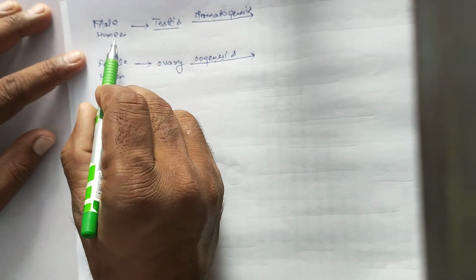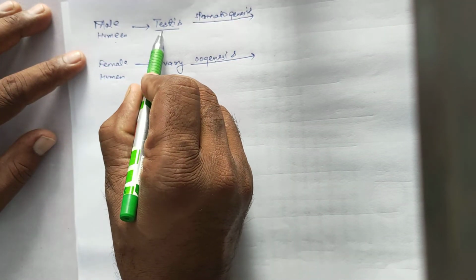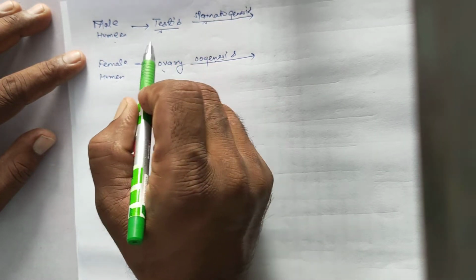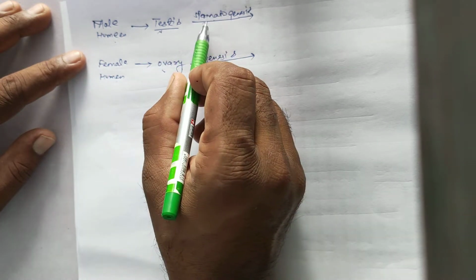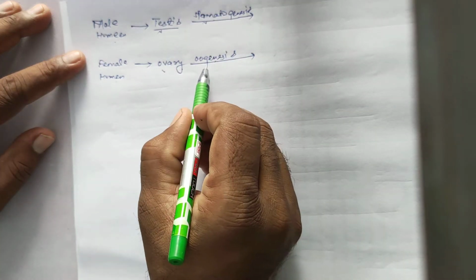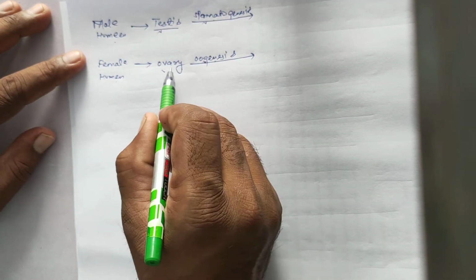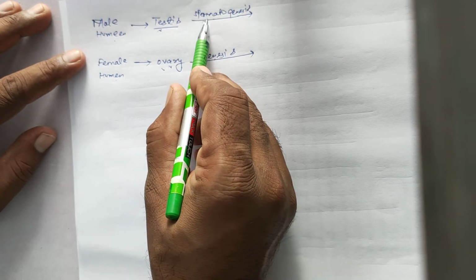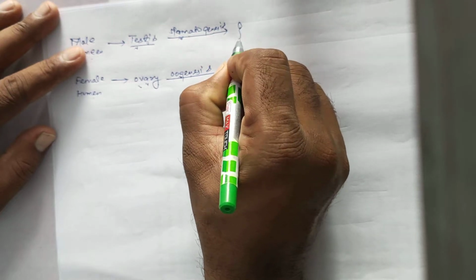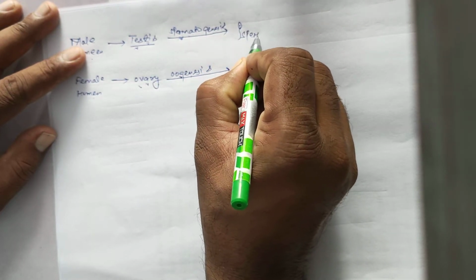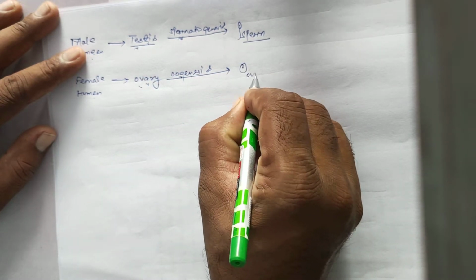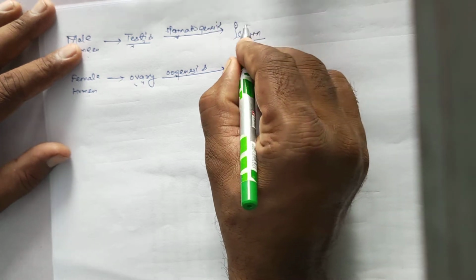Once again, male humans, female humans, the primary reproductive organ in male humans, the primary reproductive organ in female humans. During puberty, spermatogenesis is initiated in the male testis, and oogenesis in the female ovary. So formation of sperm, or mature male gamete, is by the process of spermatogenesis, and in oogenesis the formation of mature ovum, or mature female gamete.